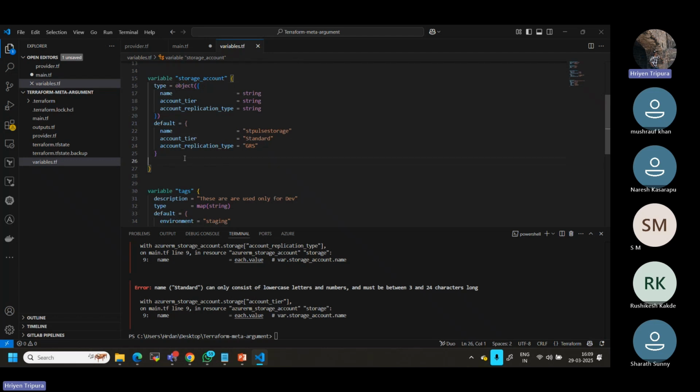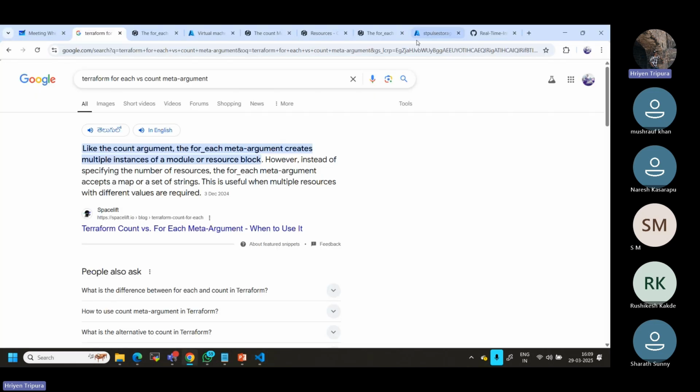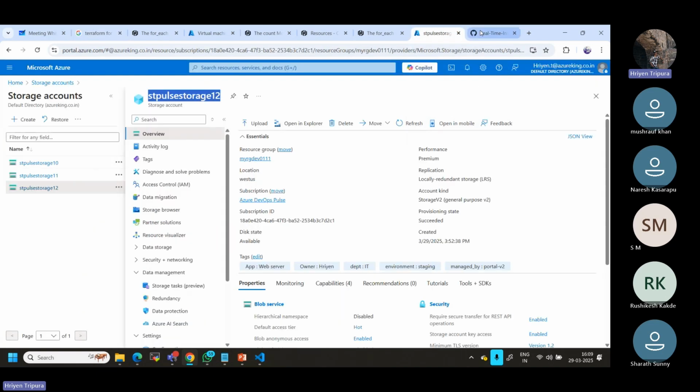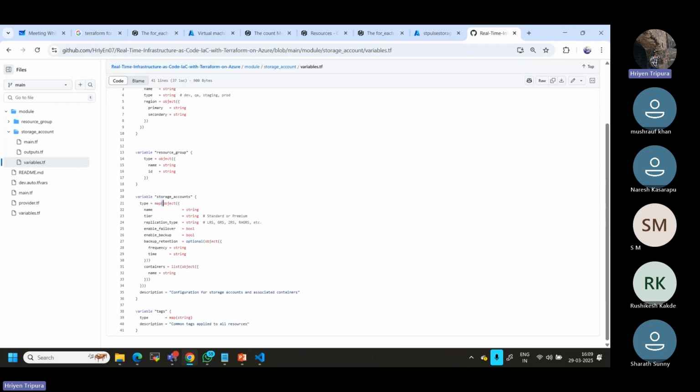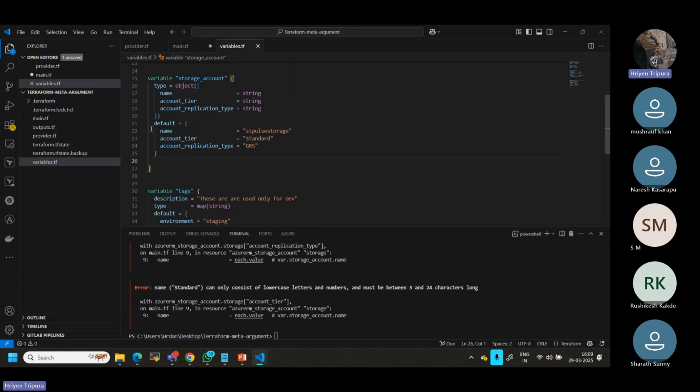So as I mentioned, in my case, I have already defined the object here. This is the reason why I have defined it here under storage account. You can see map, right? Map of object. It's not an object. It's a map of object. Then only they can loop it. But if you come to here, as I told you, we don't have this. It's just a default. This is just an object. So this is the reason why they're not able to pass the value.